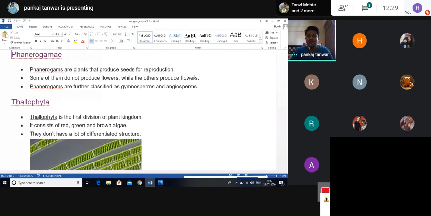In phanerogams, most plants produce flowers, which is why they participate in sexual reproduction. But some plants do not produce flowers, like Cycas and Pinus. They do not bear flowers, but they still participate in sexual reproduction. They contain archegonium and antheridium, the female and male reproductive structures, with the help of which they participate in sexual reproduction.